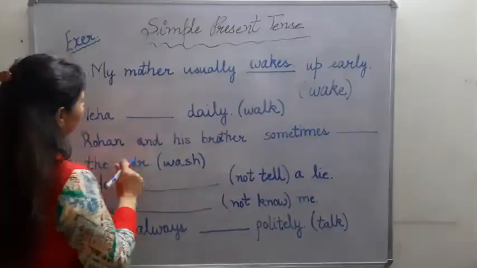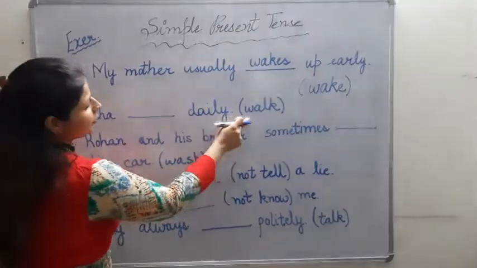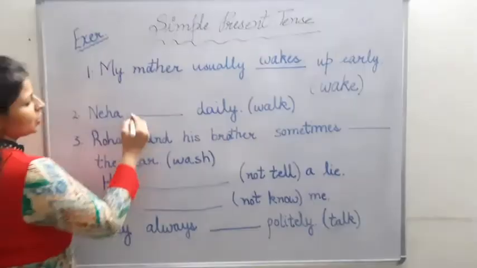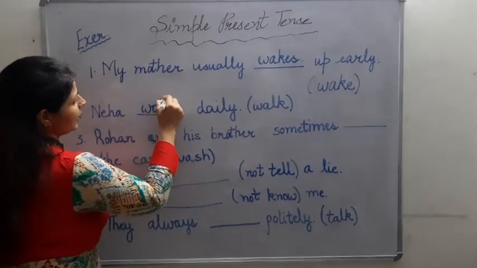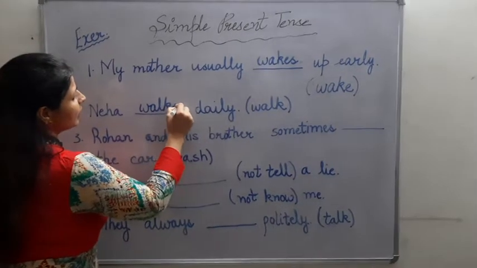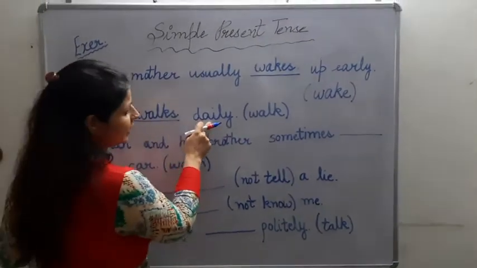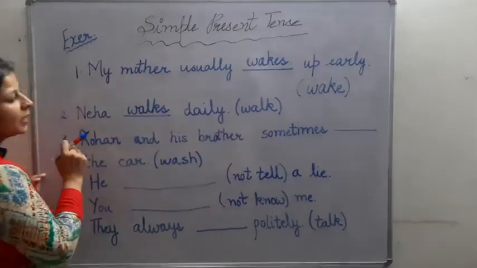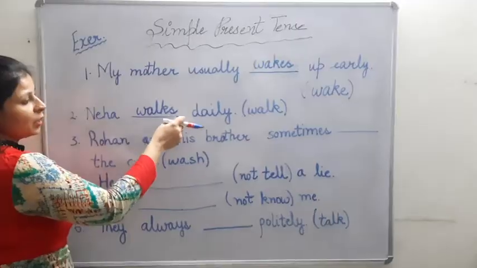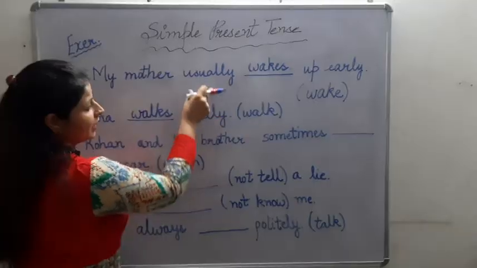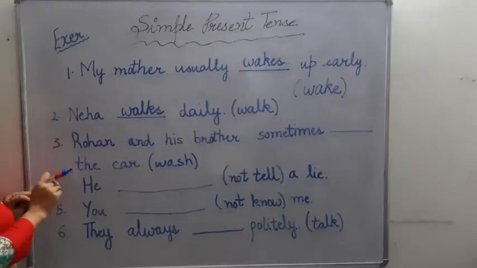Number 2, Neha dash daily. The verb given to us is walk. So what should it be? Neha walks daily. Why it will be walks? Yes, because Neha is singular. Okay, and again daily is a kind of hint word for us that even if it is not written simple present tense here, even then you should be aware of it that with the words like these, that means they are kind of daily habits. So they should come in simple present tense.